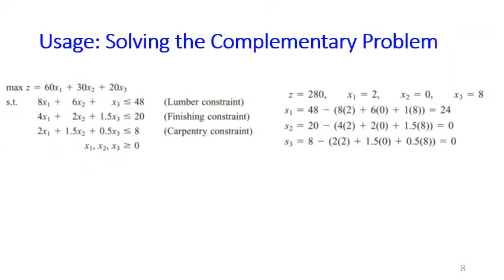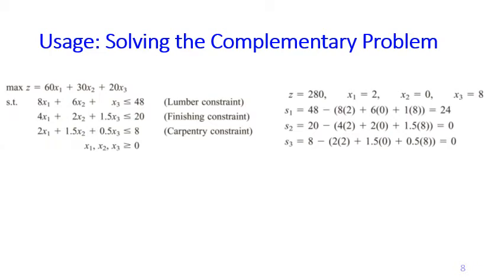So we have seen how complementary slackness may also explain the relationship between whether we have slack or excess and the value of the complementary variable. Now we are going to see that complementary slackness may also help us solve the complementary problem, which means that if we are given the primal LP and the optimal primal LP solution, we may use complementary slackness to obtain the dual solution.